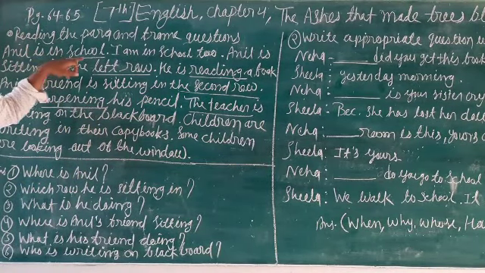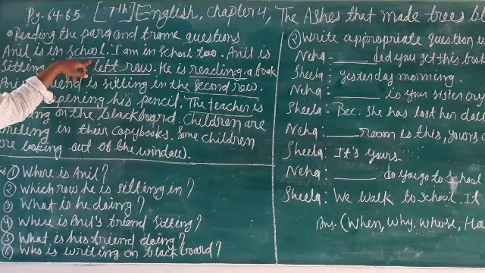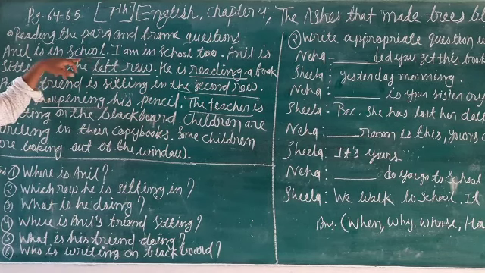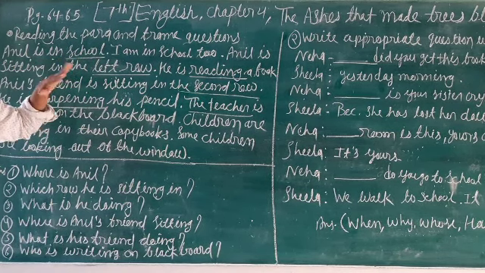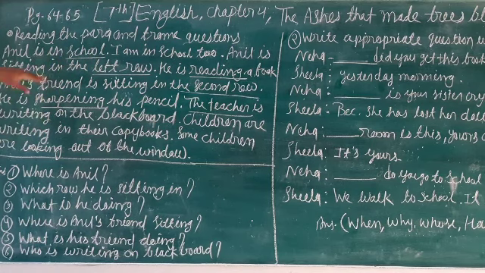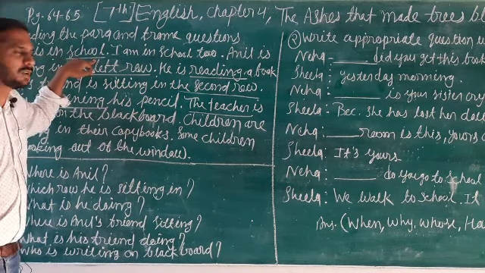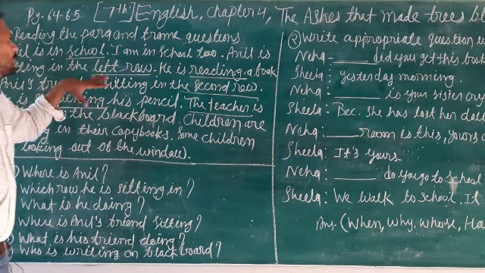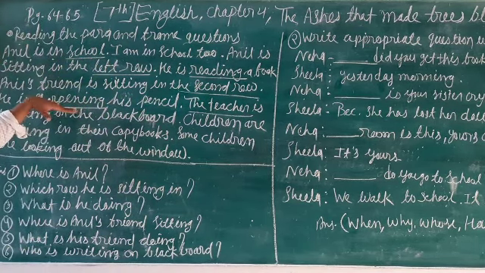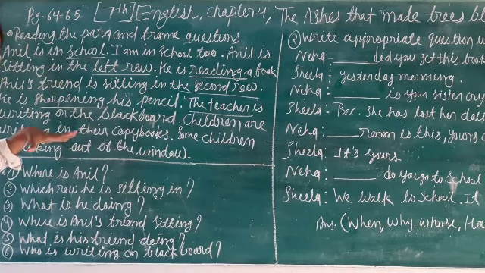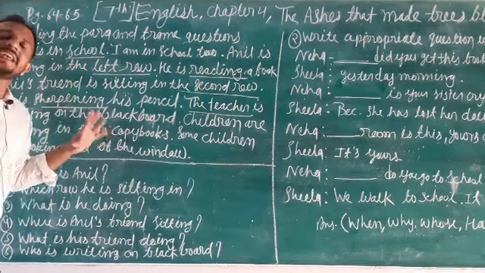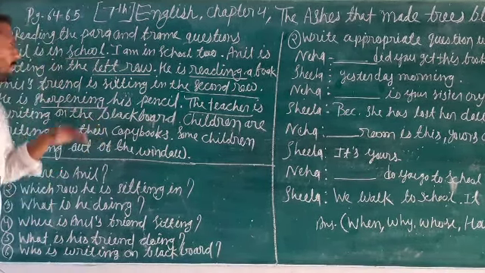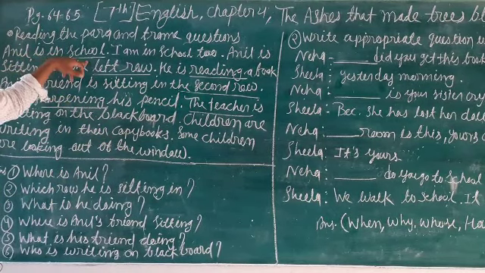So Anil is in school. School is an italic word. Where I underline the word, you can understand that the word is in italic form.